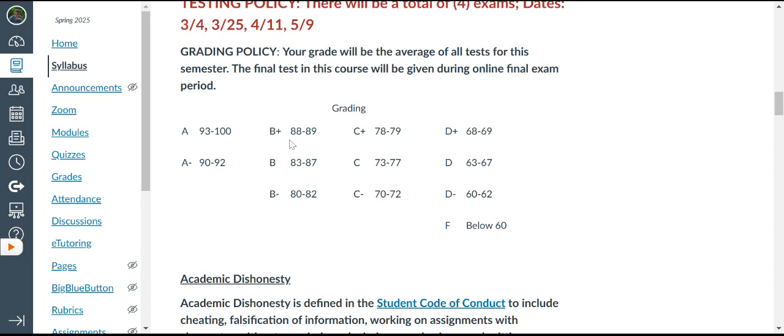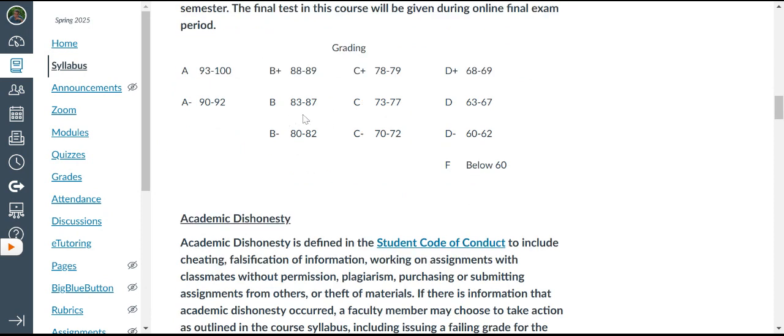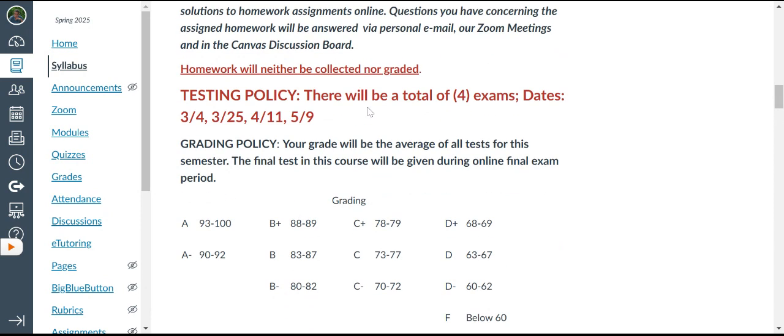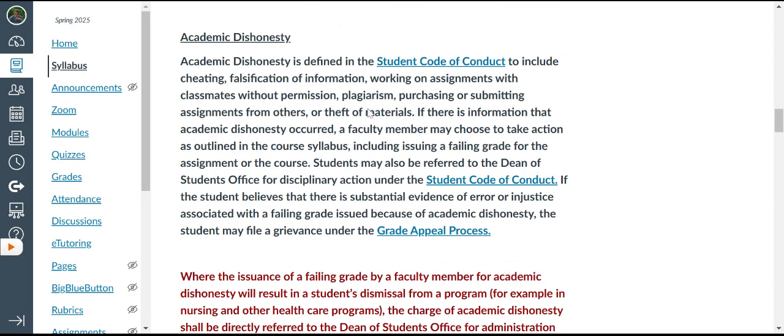Grading policy, this is standard throughout the college. What constitutes an A, a B, a C, and so forth. Academic dishonesty is defined in the student handbook to include cheating, falsification of information, working on assignments with classmates without permission, plagiarism, purchasing or submitting assignments from others, or theft of materials.